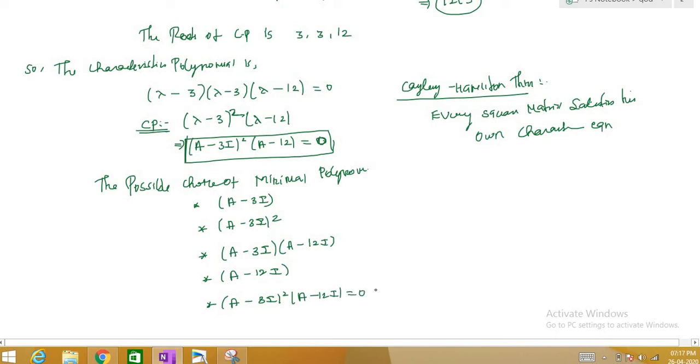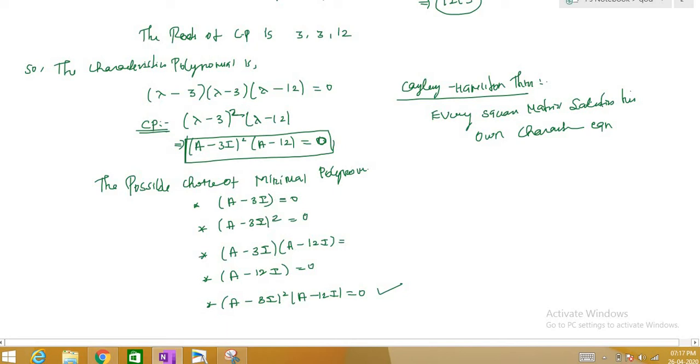This last one will always be satisfied, right? Because you check which of them is equal to 0. Suppose this is equal to 0, then this is the minimal polynomial. Suppose this is not equal to 0, but this is equal to 0, then this is the minimal polynomial. So you find which of them is equal to 0 and you find the minimal polynomial. Suppose this is equal to 0 and this is also equal to 0.